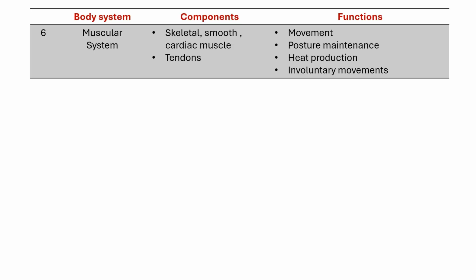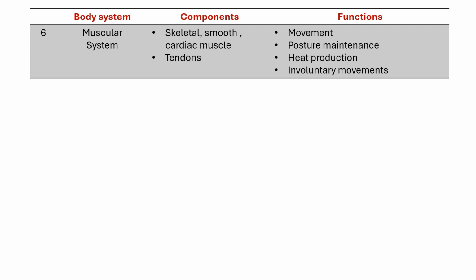First is the muscular system. Its components are skeletal muscles, smooth muscles, cardiac muscles and tendons. Tendons are nothing but a flexible tissue that joins muscle to a bone. Coming to its functions, first is movement. Our muscles work together with our bones to produce body movements like walking, running, lifting, jogging, etc.